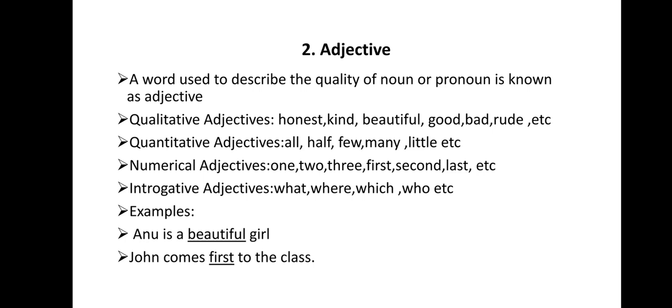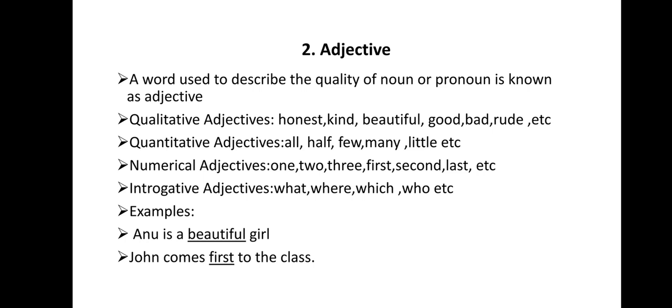Here we are taking both ordinals and the cardinals. Interrogative adjectives are what, where, which, who, etc.